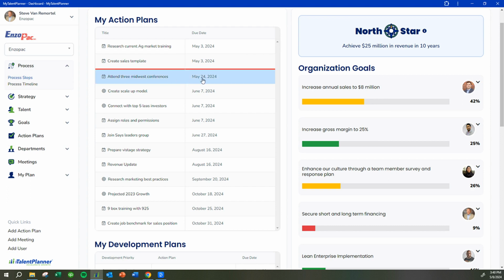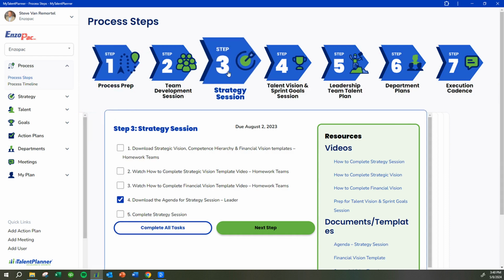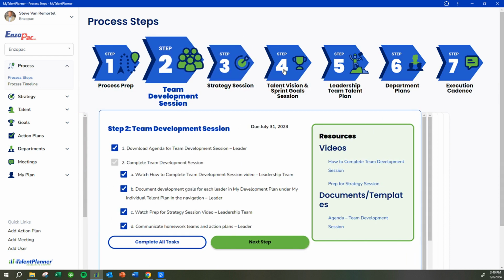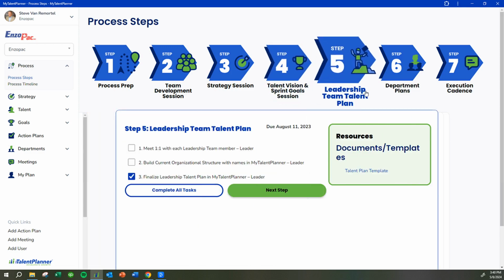When you come to the navigation, you'll see that we have the process steps. When we built MyTalentPlanner, we used two words: simple. Keep it simple and intuitive, and make it self-serve. So a company can walk through the process steps on their own and use all the videos that are included in the software and the checklist, or they can utilize a trained talent planning advisor to guide them through the process to get them on board the software.